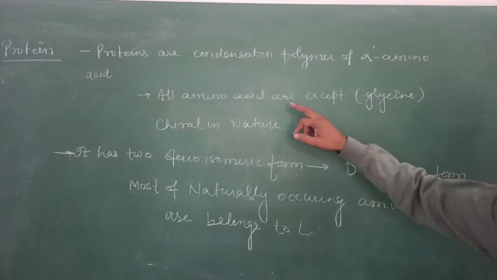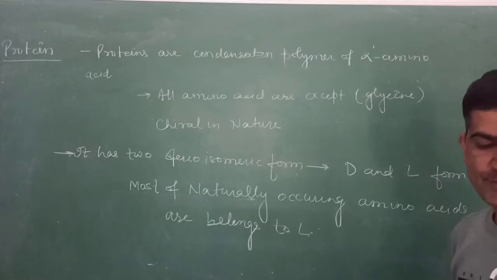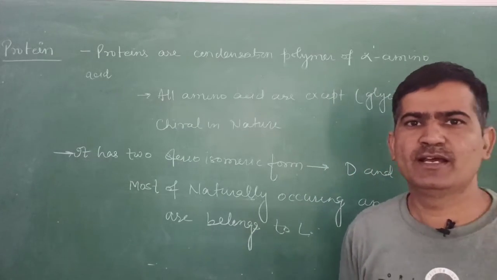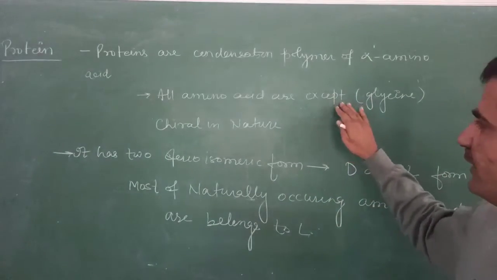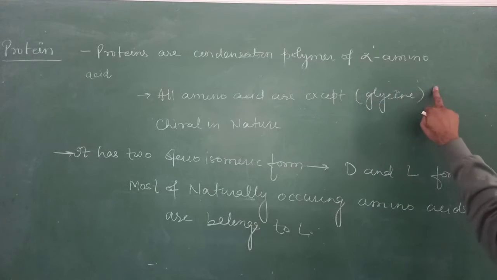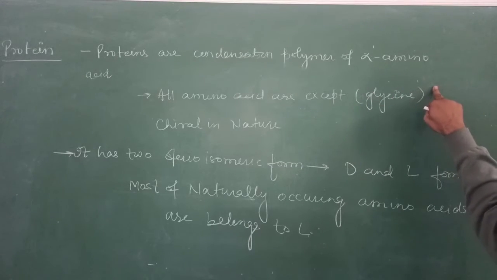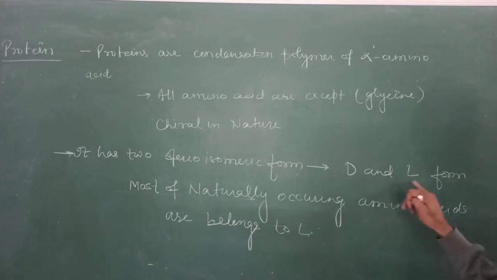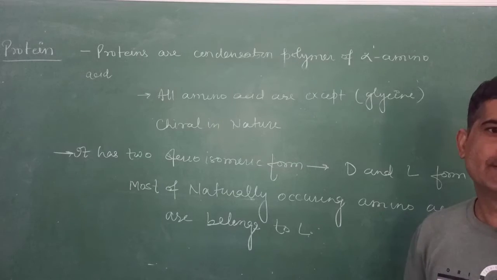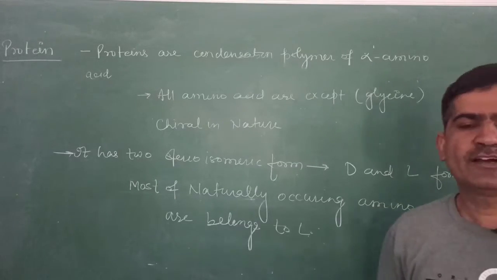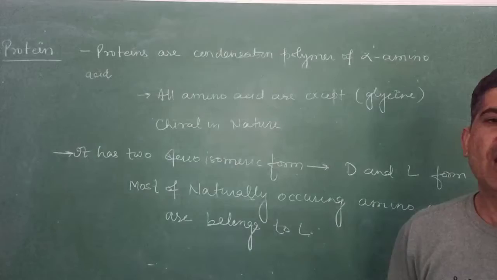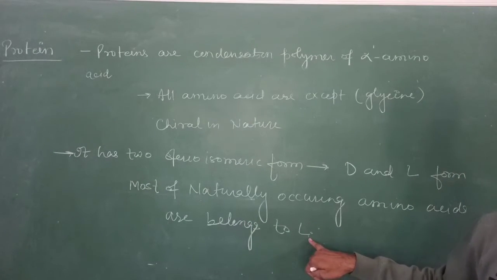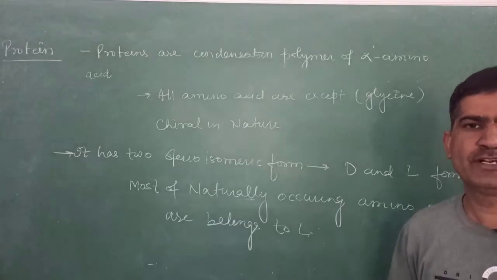All amino acids are chiral in nature because 4 different groups are joined to the central carbon atom of the amino acids. They are chiral in nature except glycine, which is non-chiral, and they have 2 stereoisomeric forms, D and L forms of the amino acids. Most of the naturally occurring amino acids belong to the L series. It means all of them are laevorotatory.